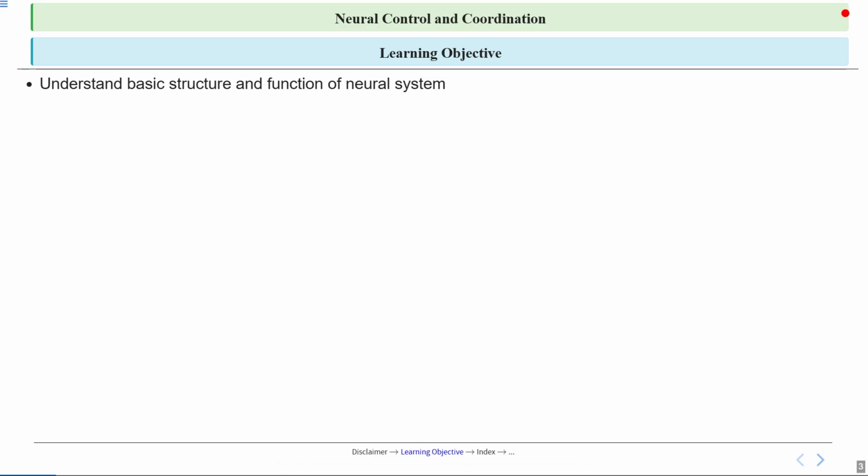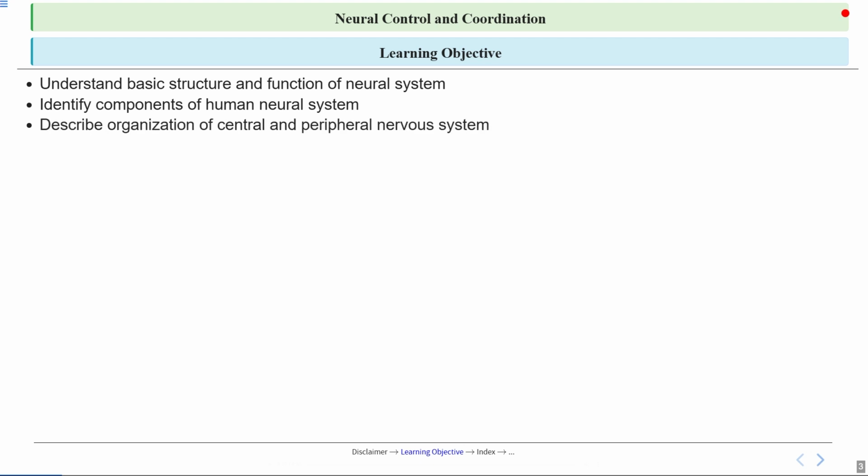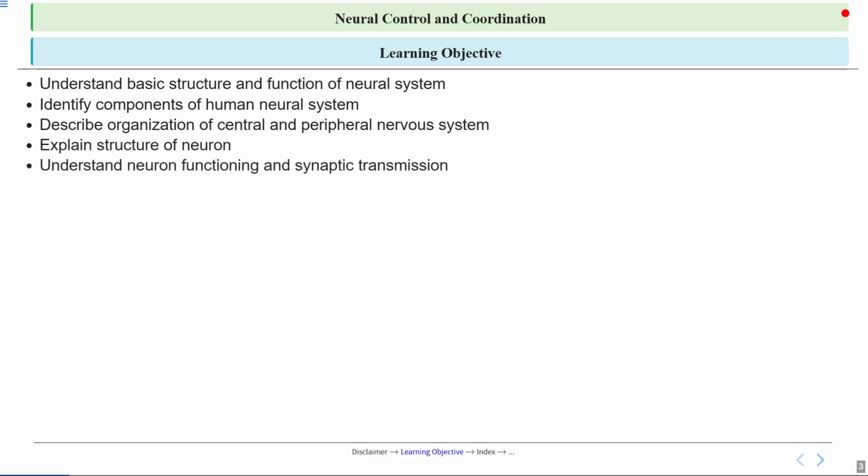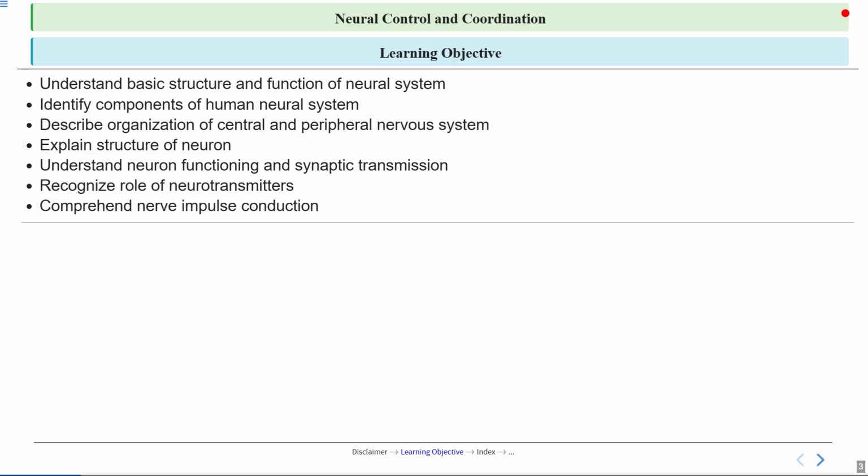We will understand the basic structure and function of the neural system. Then we will identify components of the human neural system. Then we will describe the organization of the central and peripheral nervous system. Then we will explain the structure of a neuron. Then we will understand neuron functioning and synaptic transmission. Then we will recognize the role of neurotransmitters. Then we will comprehend nerve impulse conduction. And these will be our learning objectives for today.